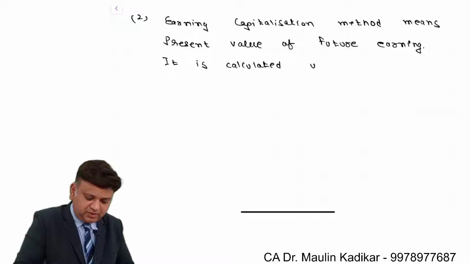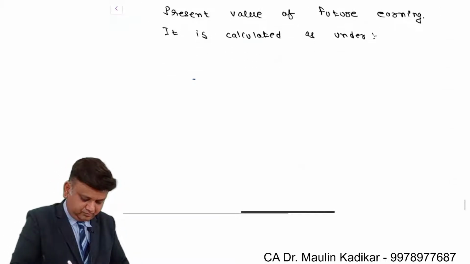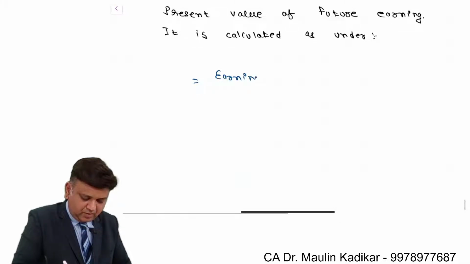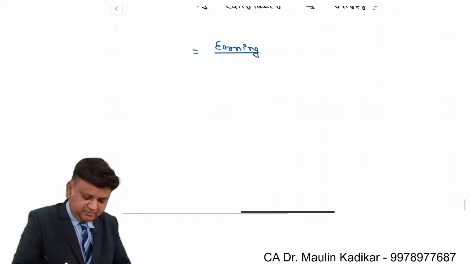It is calculated as under: earning divided by K minus G.